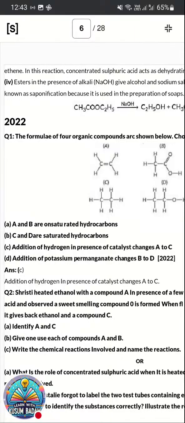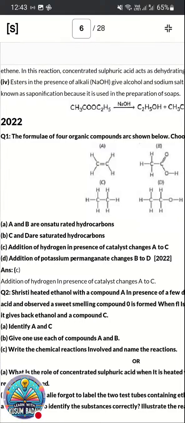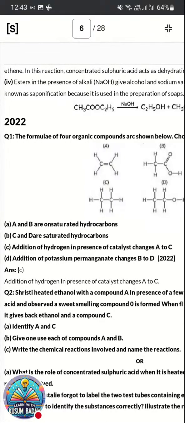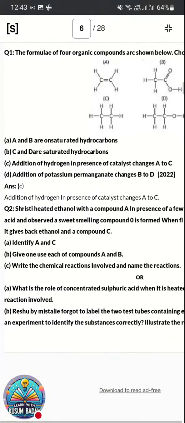The next one, addition of hydrogen in presence of a catalyst changes A to C. A is ethene. That is a hydrogenation reaction: when we add hydrogen to ethene, it converts into ethane. So which option is correct? Option C is the correct one.